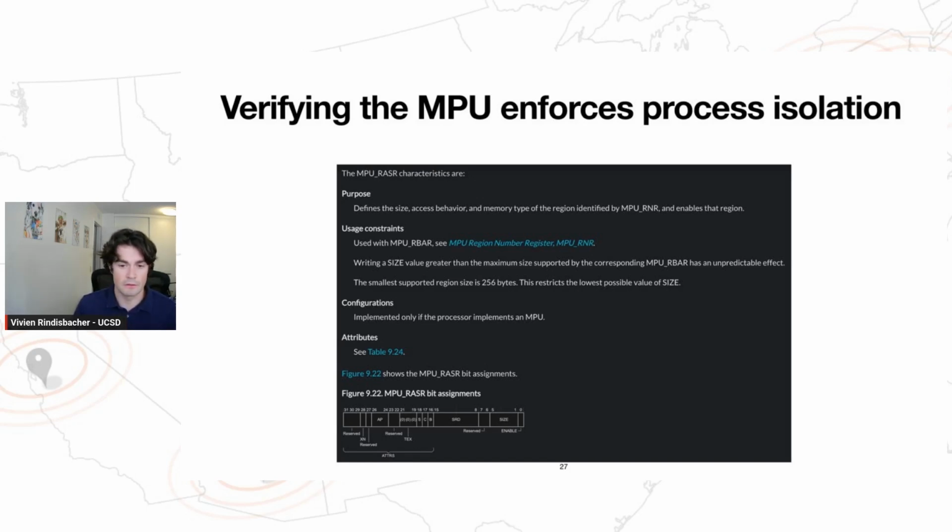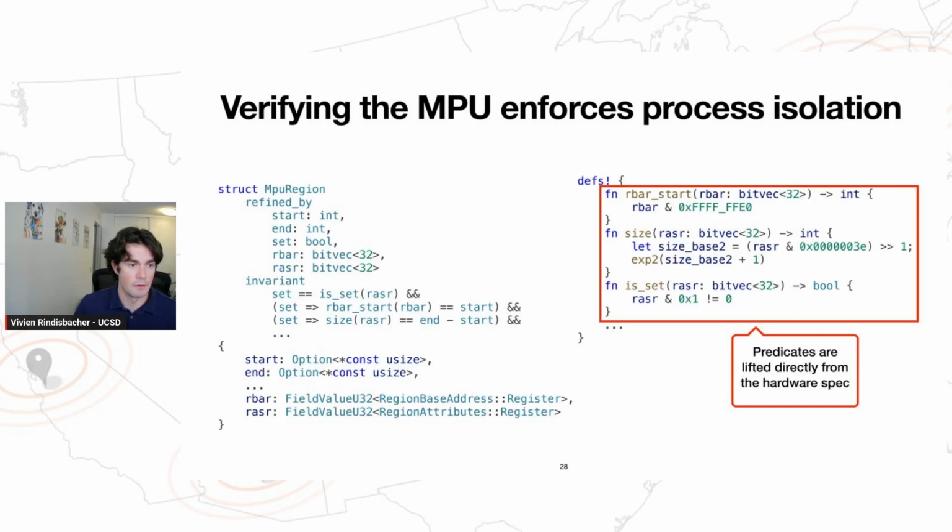And we're effectively just going to turn this specification for each register into invariants over the MPU region struct. Okay. So on the right here, you can see we have a few predicates over registers. Those registers are refined by 32-bit vectors because we need to reason about every individual bit. An example of what a spec might look like: RBAR start is defining the start of a region based on the RBAR register in accordance with the hardware spec, and it's using a bit mask to do that.